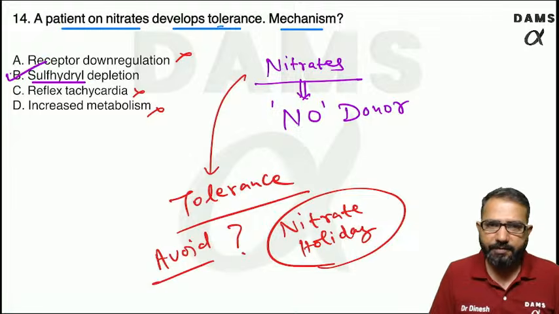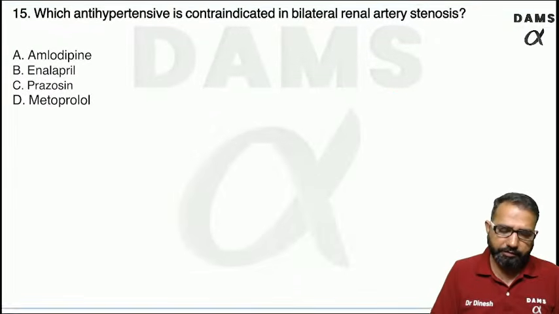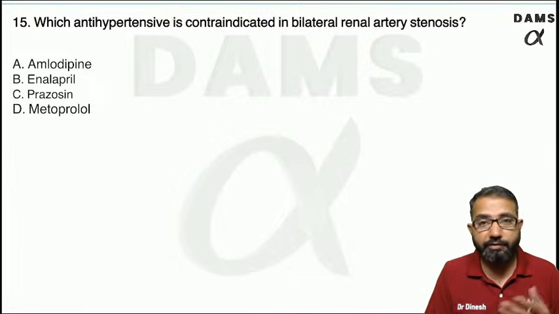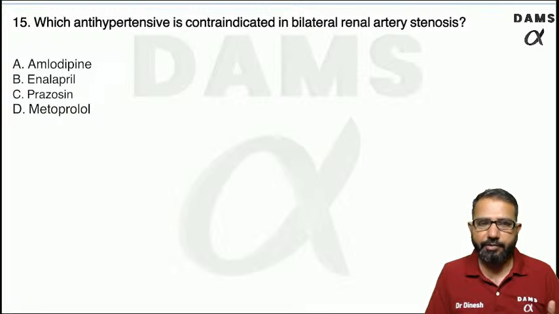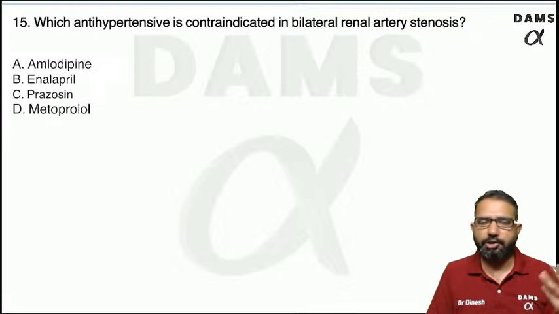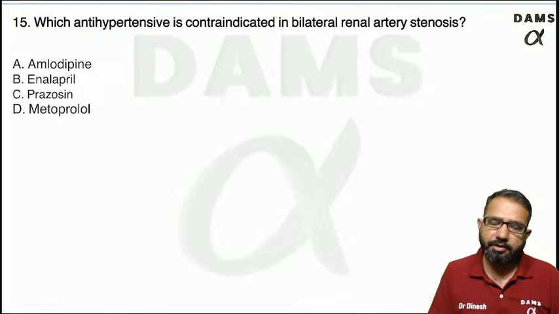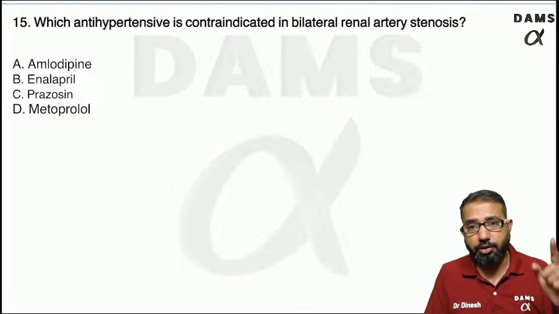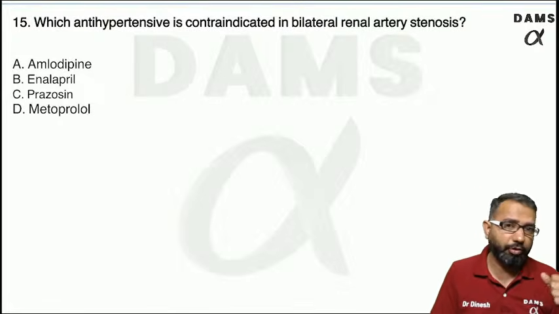Nitrate free period. So in the night time we don't give nitrates. When at night time the body is free of nitrate, in the morning you will see nitrates are effective. And this is the reason that nitrates alone are not used in chronic angina. We use beta blockers.